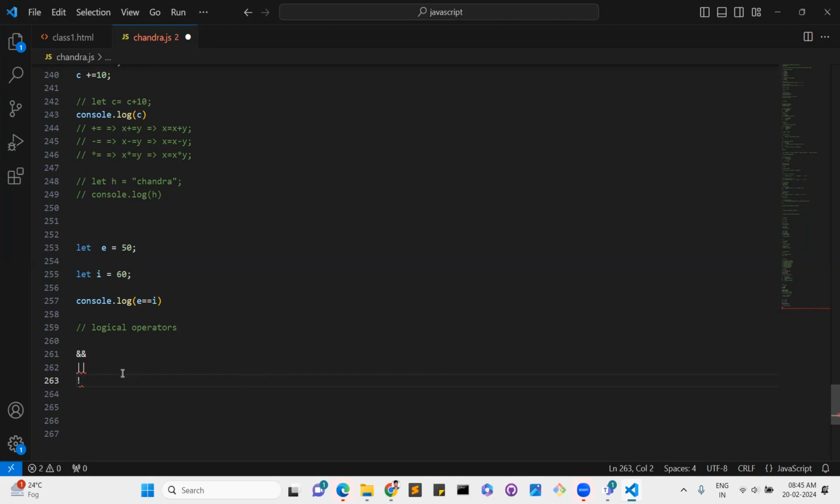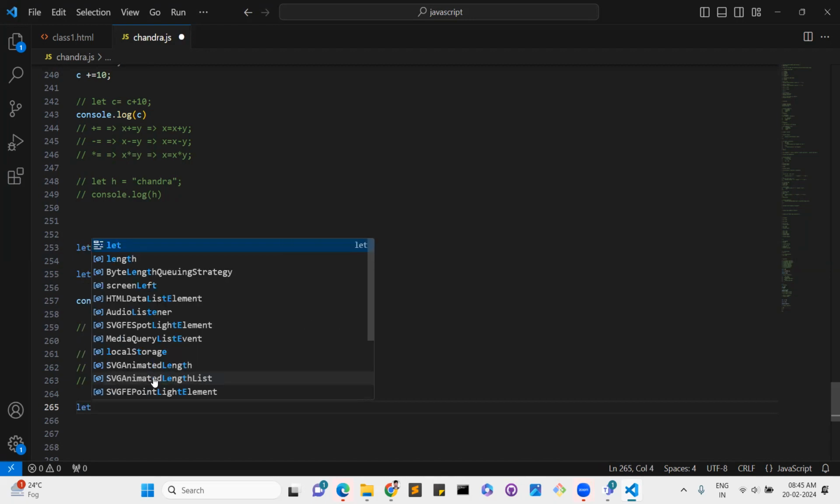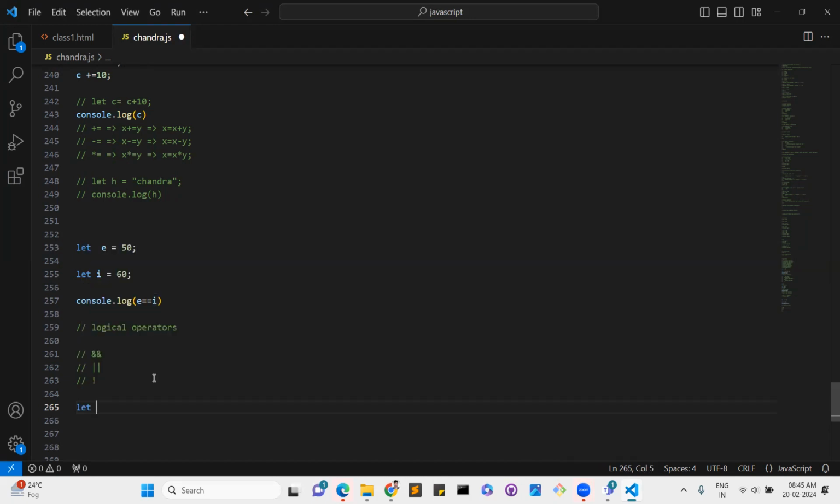And also the typeof operator. The typeof operator tells us which type of data we used. So for example, I told you about data types like number, int, string, and boolean, right? By using those we can use the typeof operator.